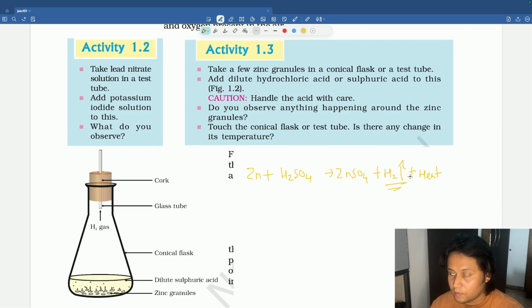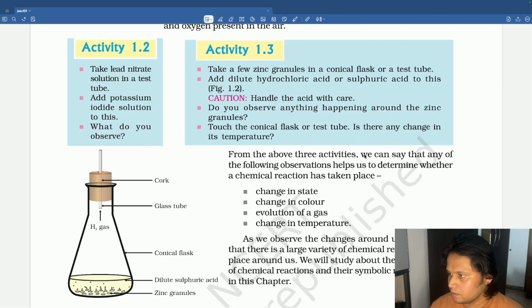The reaction liberates heat. Now I'll just remove it. One minute. Just remove it. So they have given here, see.